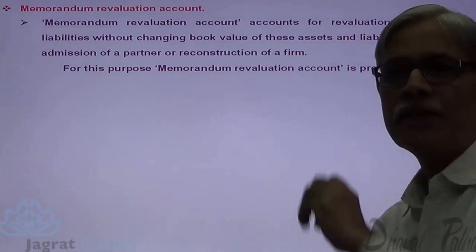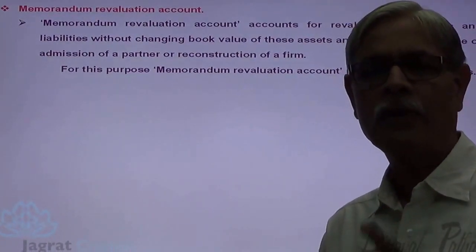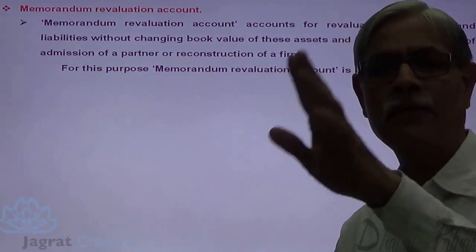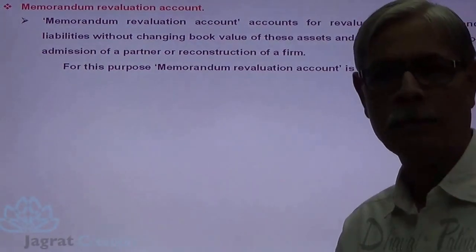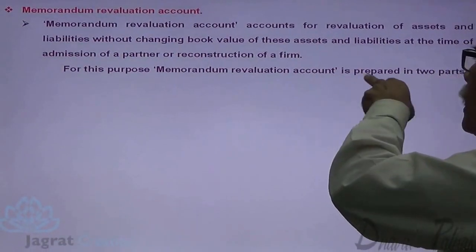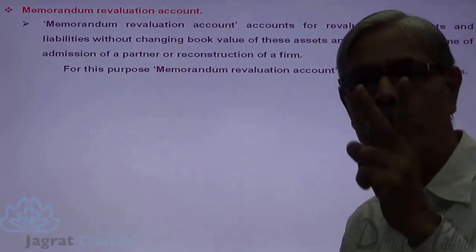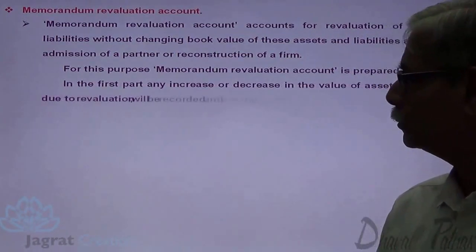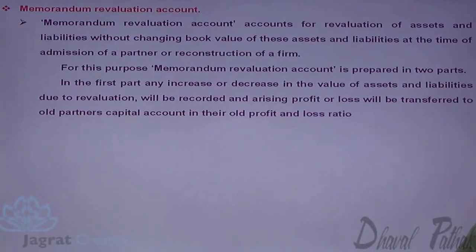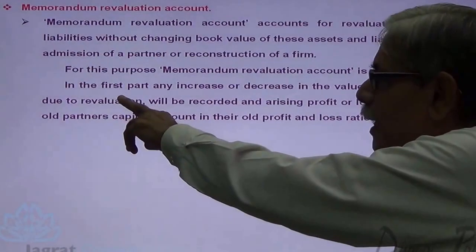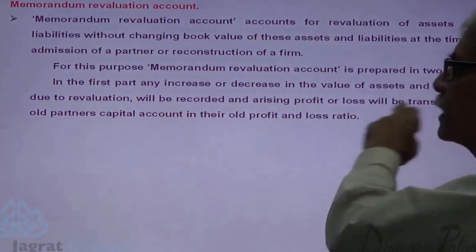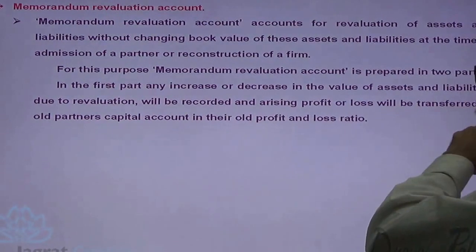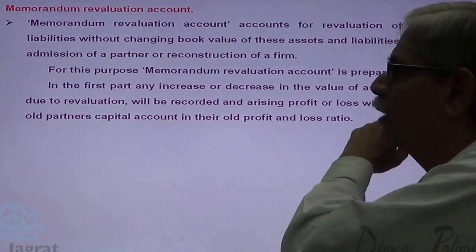For this purpose, what is the object? We don't wish to change the book values of the assets and liabilities, and we want to give the effect of revaluation profit to the capital accounts of the partners. For this purpose, memoranda revaluation account is prepared in 2 parts. Now in the first part, any increase or decrease in value of assets and liabilities due to revaluation will be recorded, and arising profit and loss will be transferred to the partners' capital accounts in the old profit sharing ratio.